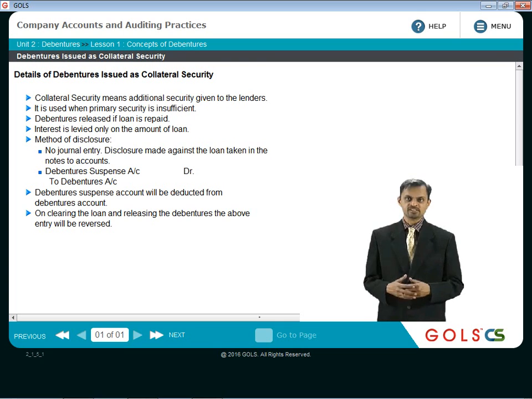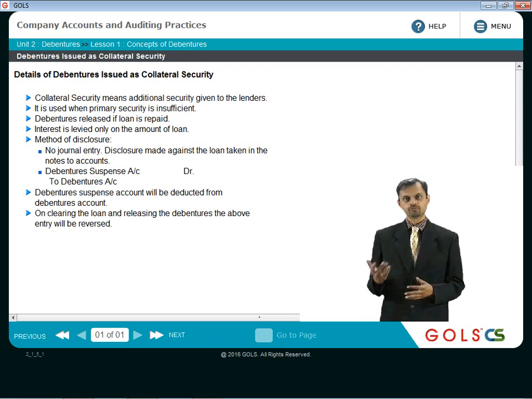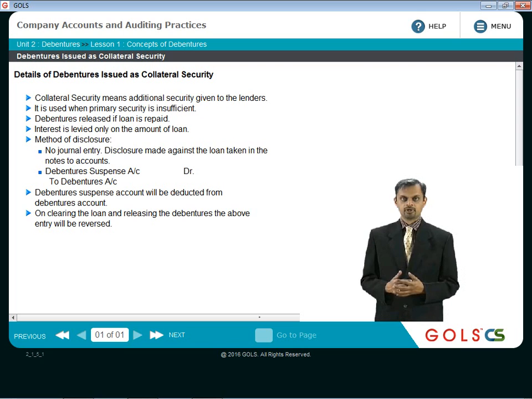Then as an additional security to them, the debentures are issued by the company. So if the bank is unable to recover the money by selling the primary security, which is machinery in this example, then these debentures will be taken by them, and then they will officially become the debenture holders of the company.